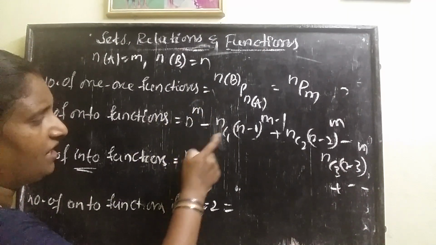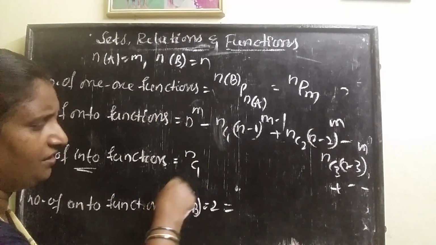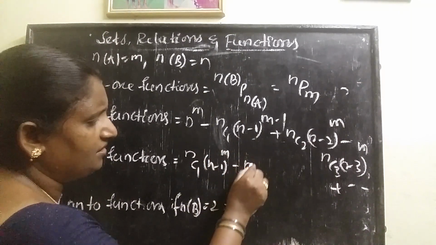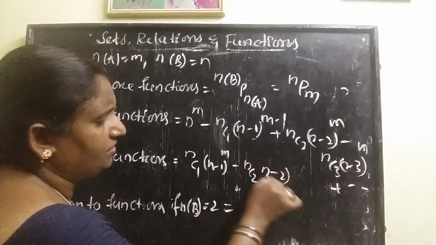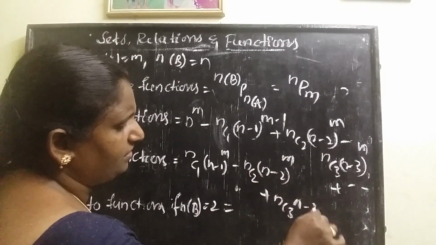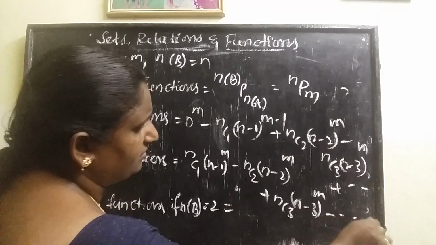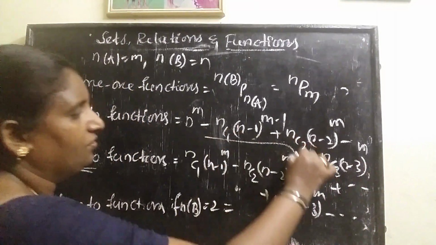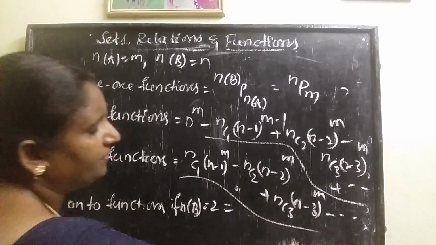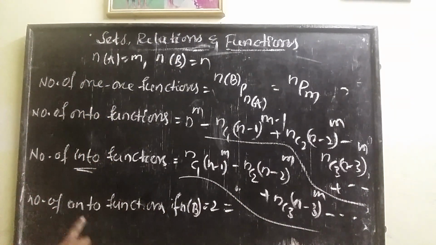That's why the formula starts from nC1 only: nC1 into (n minus 1) whole power m, minus nC2 into (n minus 2) whole power m, plus nC3 into (n minus 3) whole power m, minus and so on, continuing. Got it?